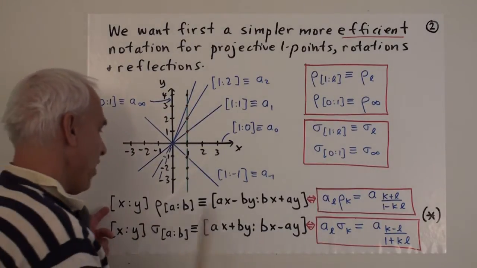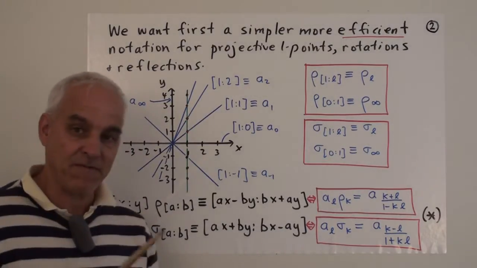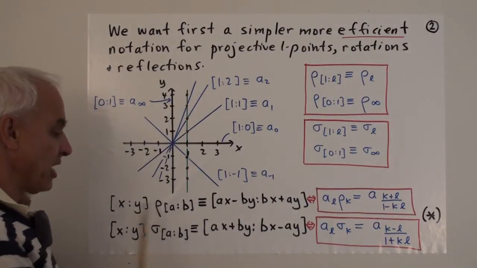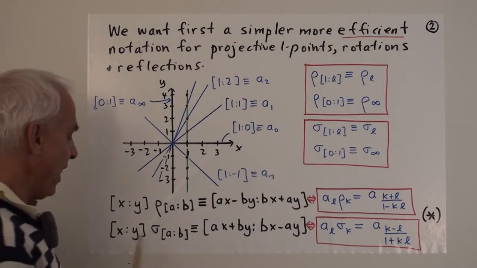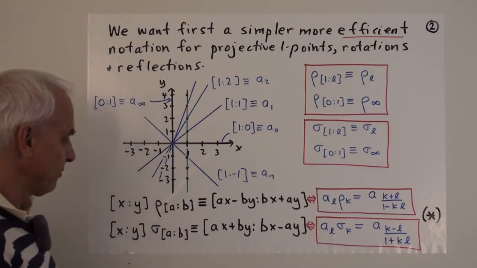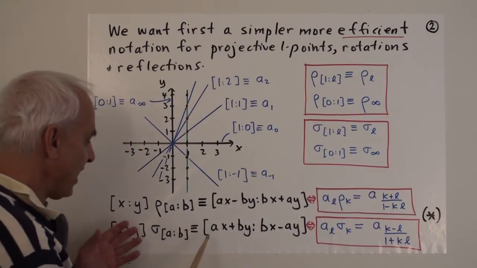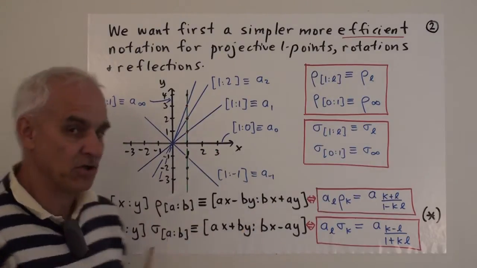Alright, so here are the two fundamental formulas that define our projective rotation and our projective reflection. How would we translate these into our new, more efficient notation?